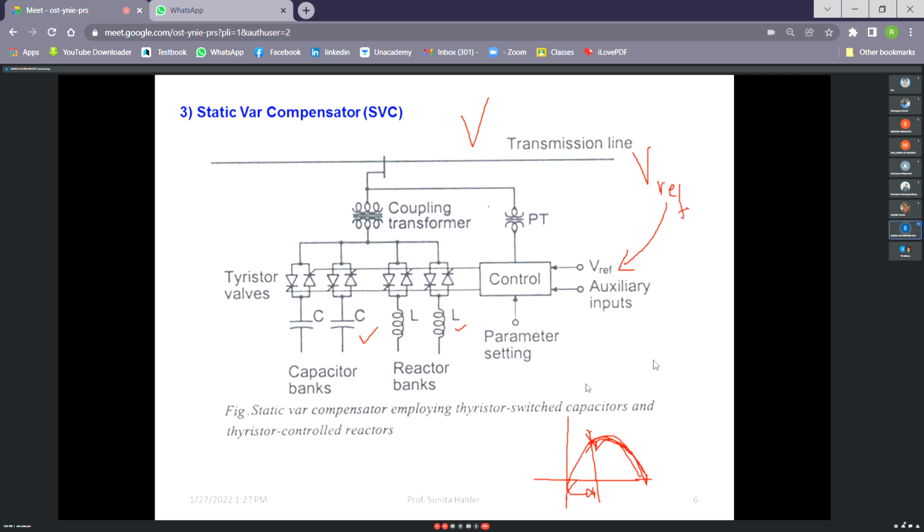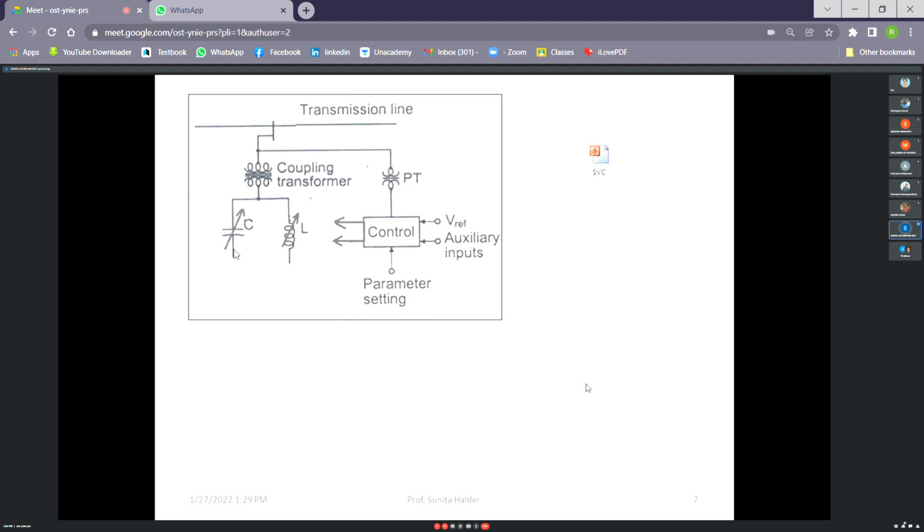Now if we make an equivalent of this, actually there is a controllable capacitor and a controllable inductor in parallel. So what you can do is control this IC and IL. By controlling these two, you can make the overall current either capacitive or inductive. So in that way, we may control the power through the voltage at the transmission line.